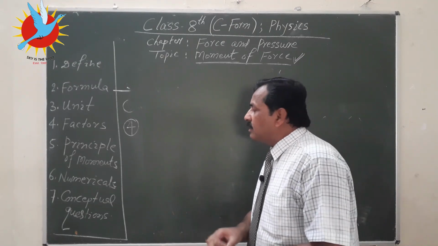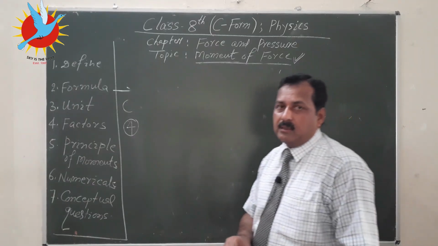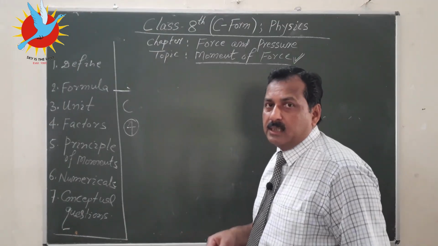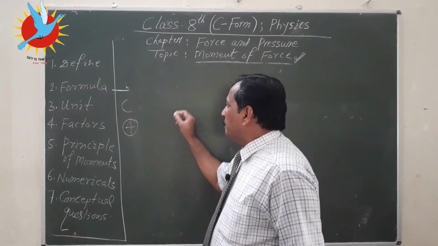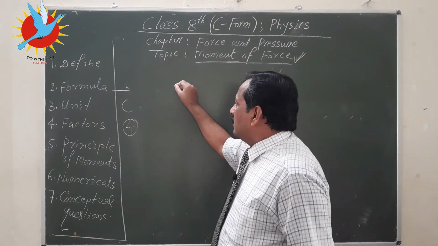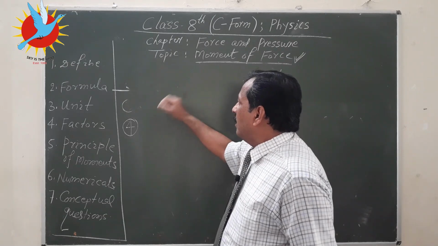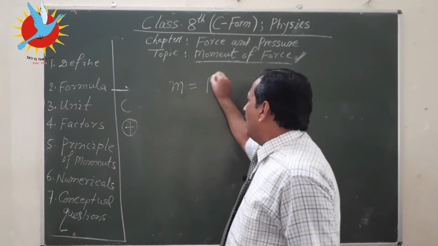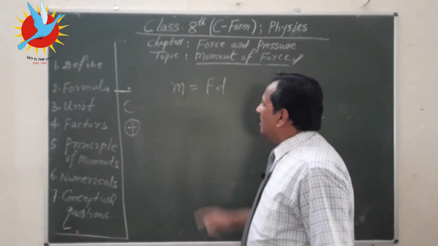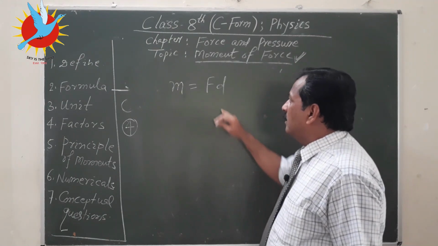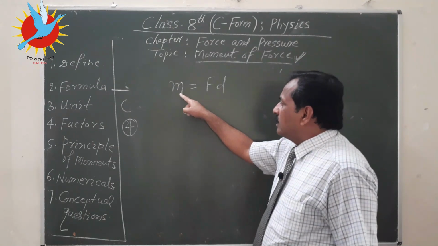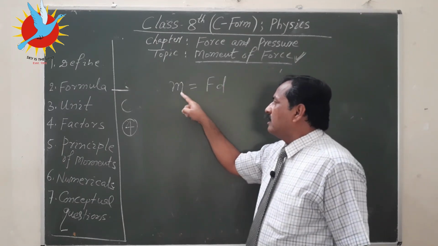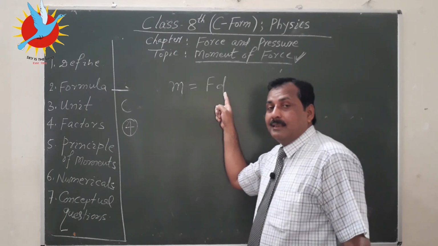So till now we have just listed the factors, means what are the factors, but how these factors affect, means what happens if a factor is increased or decreased. So we can mention, see, this moment of force, if I symbolize it by M, we have got the formula F and D. You understand at this stage that this moment of force is directly proportional to force, and this is also directly proportional to distance.